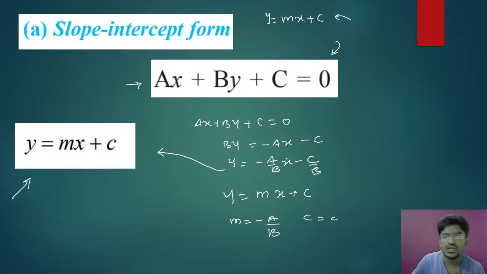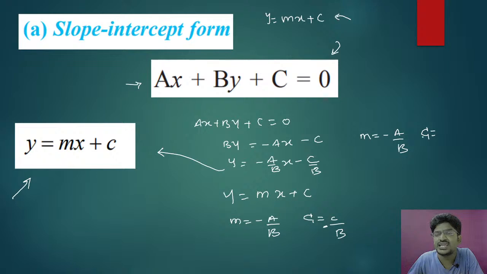I will write capital C will be equal to minus c by b. So that means you can understand here slope is m equal to minus a by b, and capital C, that is the y-intercept, is equal to minus c by b.